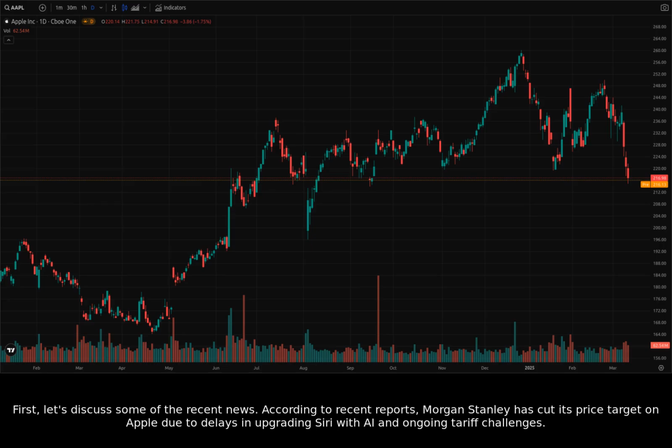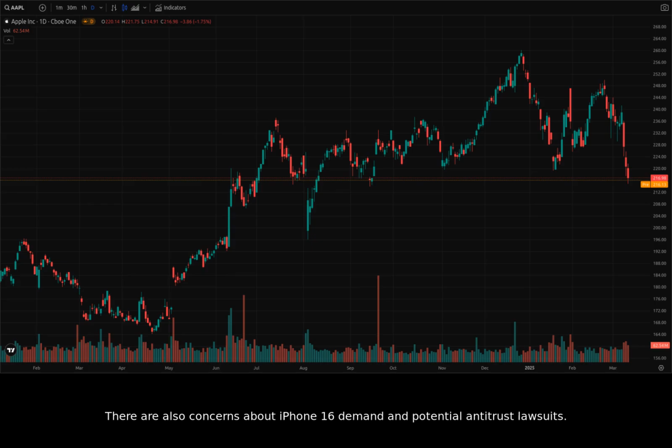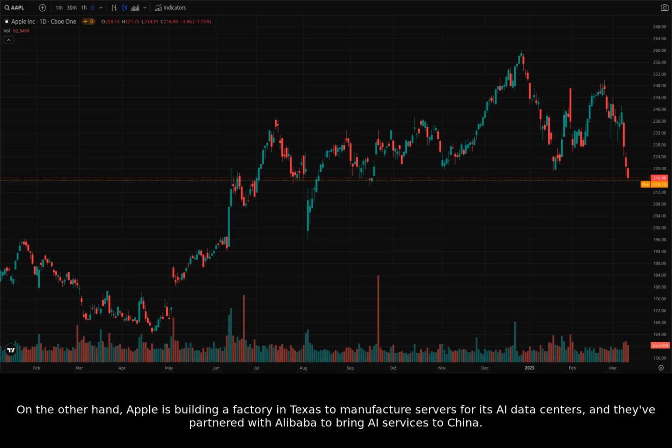According to recent reports, Morgan Stanley has cut its price target on Apple due to delays in upgrading Siri with AI and ongoing tariff challenges. There are also concerns about iPhone 16 demand and potential antitrust lawsuits. On the other hand, Apple is building a factory in Texas to manufacture servers for its AI data centers, and they've partnered with Alibaba to bring AI services to China.